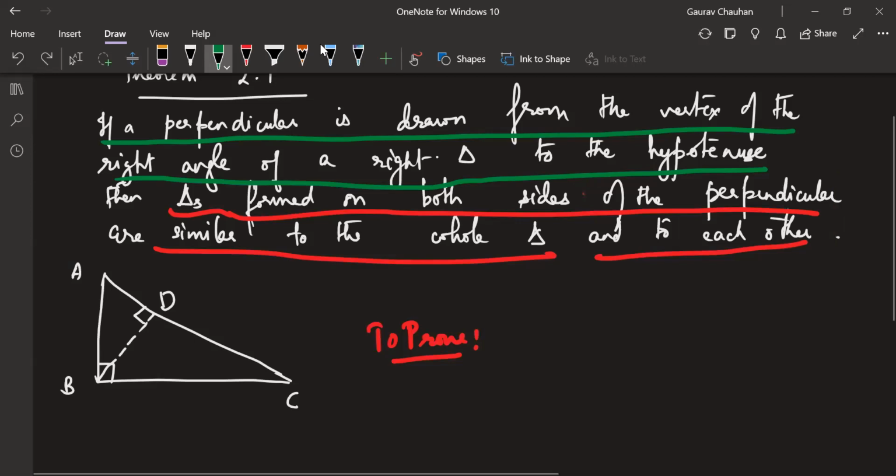Let's hear from Nishchay. Go ahead, Nishchay. Sir, it will be triangle ADB plus triangle DBC. Plus. How do you add triangles, Nishchay? When did we start adding figures? Is that something we do? No, sir. Is that a physical quantity? No, sir. Okay.